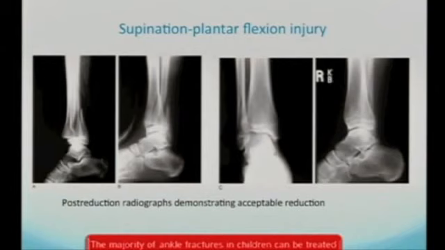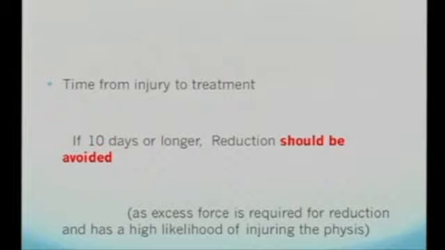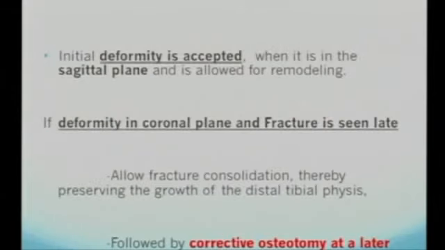The majority of the ankle fractures in children can be treated by closed reduction. However, the reduction should be performed as gently as soon as possible to avoid having to use considerable force. Each delay makes it more difficult to achieve fracture reduction because it places the viability of the physis at risk. If the time from injury to treatment is within a few days, it's easy to do a gentle reduction. But if it goes more than that, it should be avoided because of the increased vascularity risk to the physis.